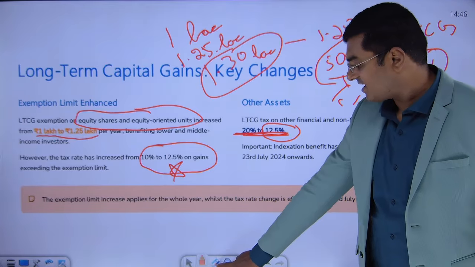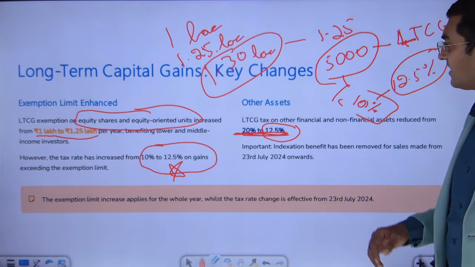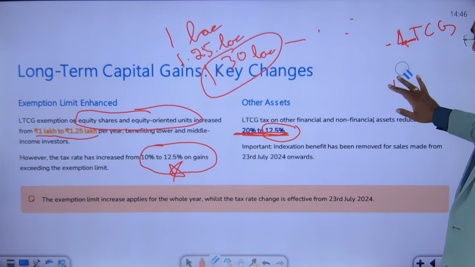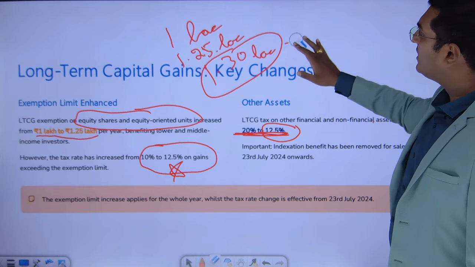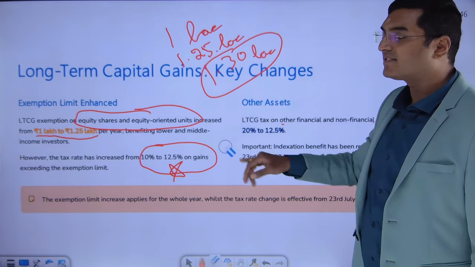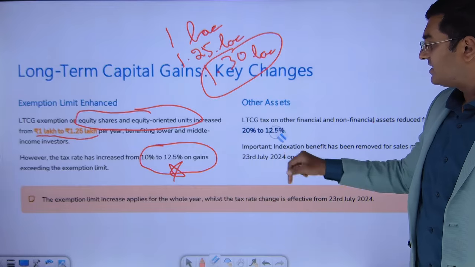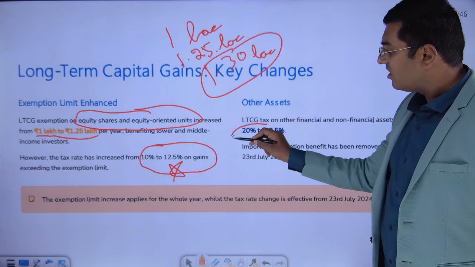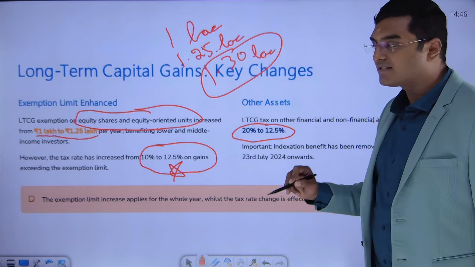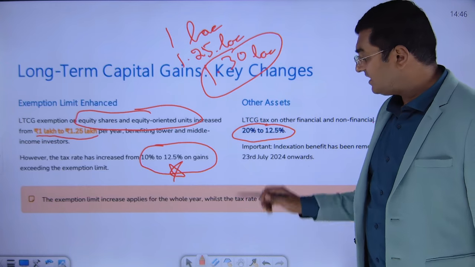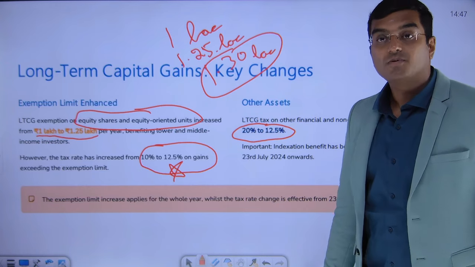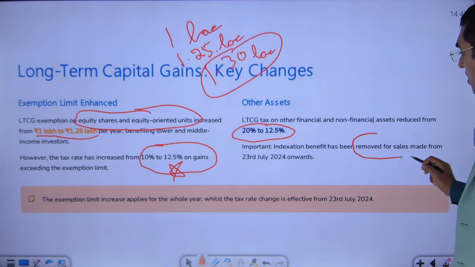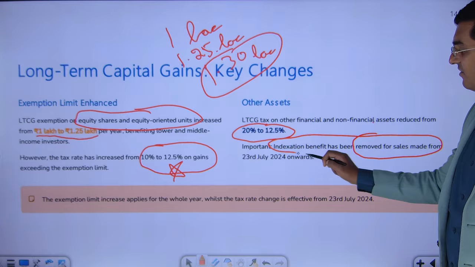So, what is the government saying? Okay, boss, you have reduced the rate. I have reduced my tax rate from 20% to 12.5%. But the condition is you will not get the benefit of indexation. So basically, what this particular provision is saying is your long-term capital gain tax has reduced from 20% to 12.5%, provided that you do not claim the indexation benefit.